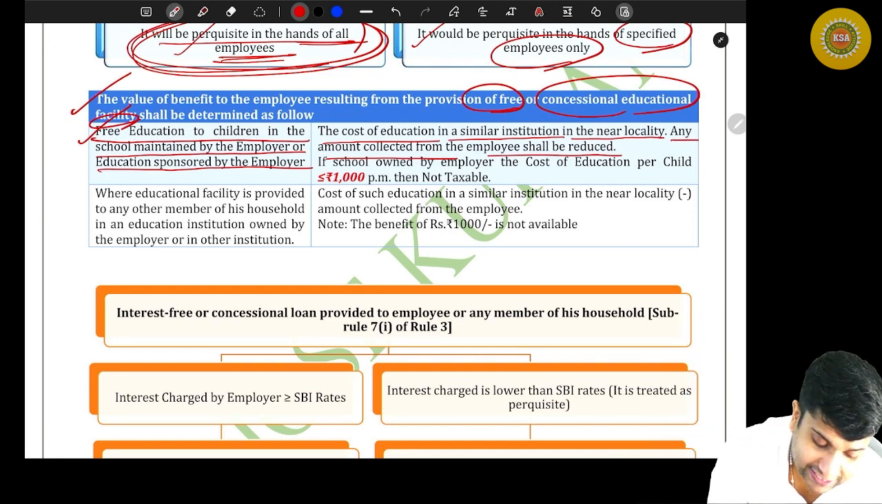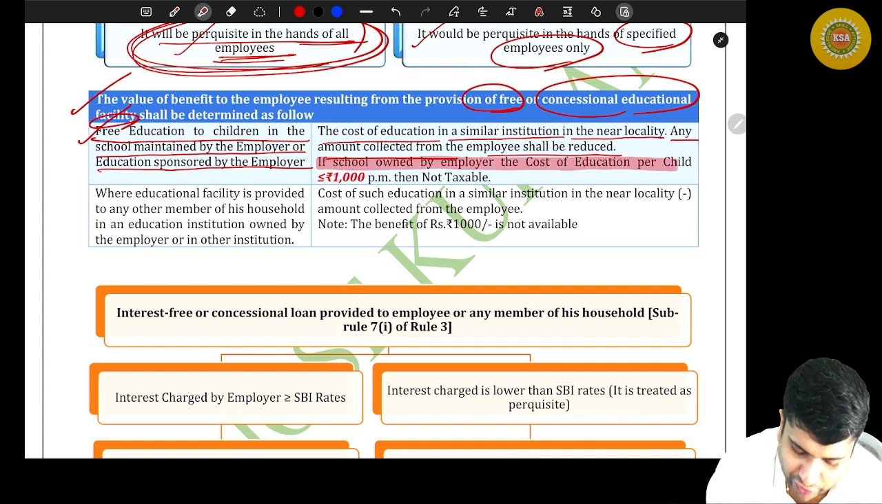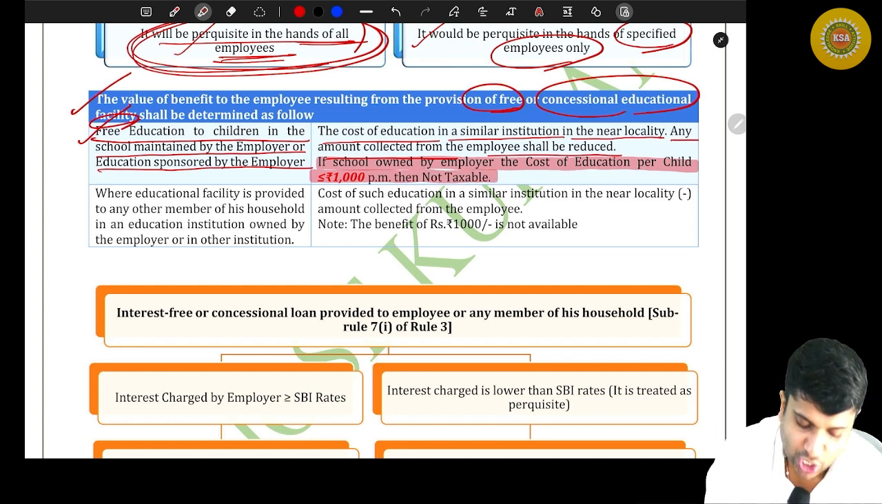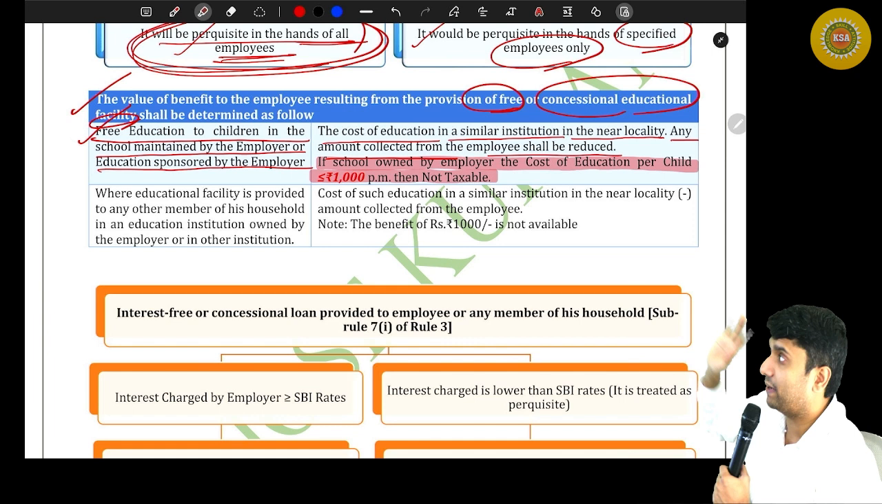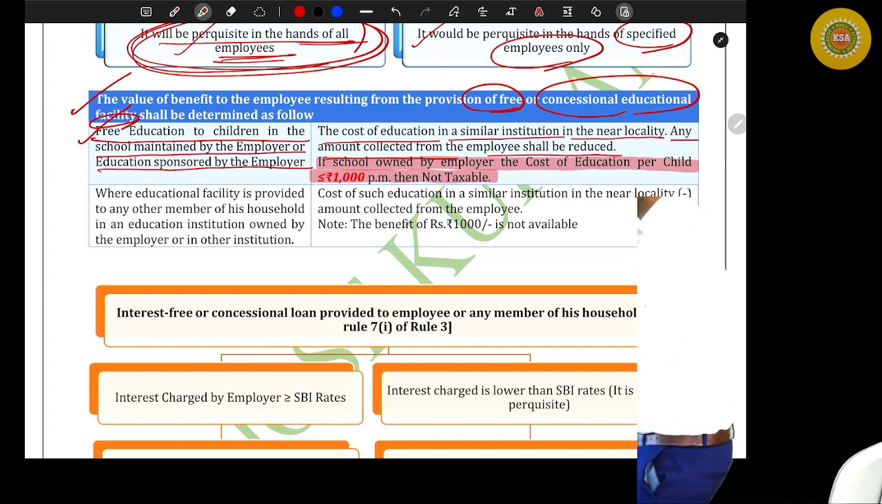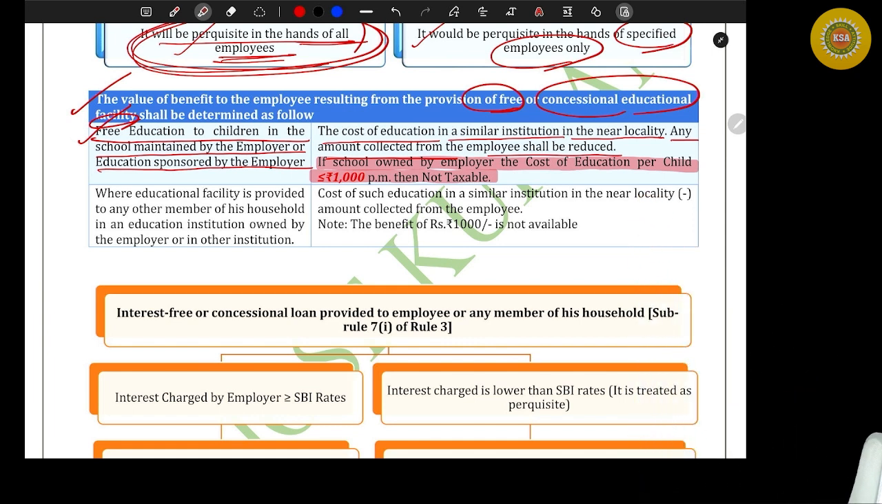Now, friends, there is a benefit here. What is the benefit? If the school is owned by the employer and the cost of education per child is 1,000 or less per month, then it is not taxable. This is a wonderful benefit given by the income tax department. Read that again: if the school is owned by the employer and the cost of education per child is less than or equal to 1,000, then nothing is taxable.